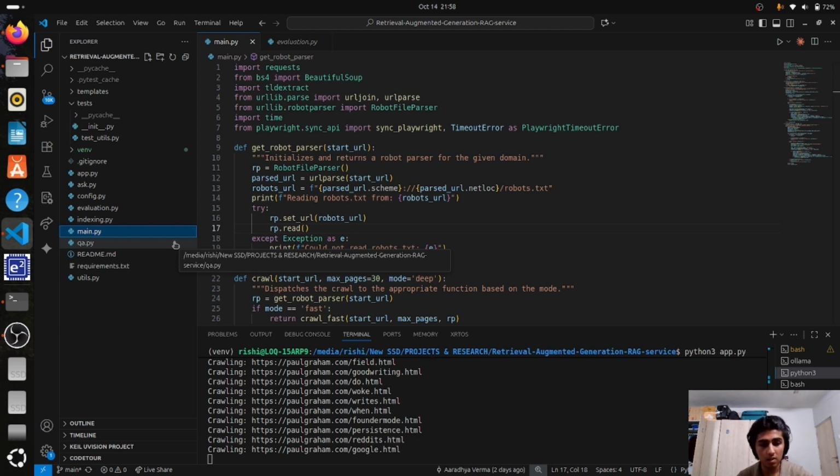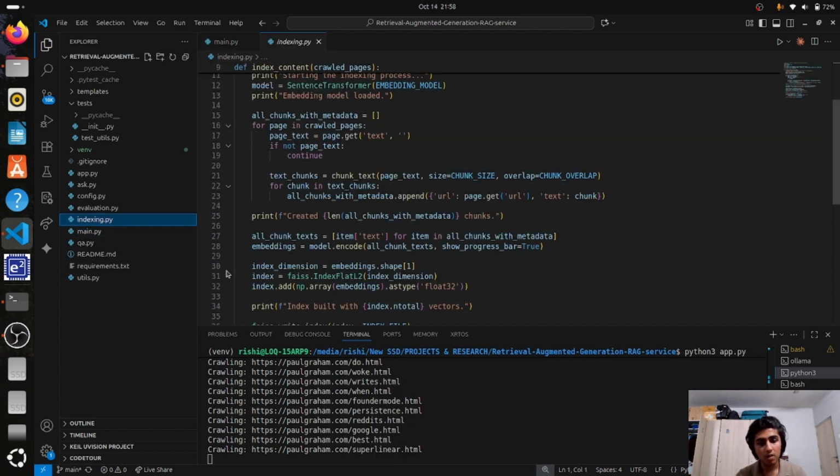Once the text is cleaned, it's passed to the indexing step here in indexing.py. The text from each page is broken down into smaller overlapping chunks. These chunks are then converted into numerical vectors using a sentence transformer model and stored in a local FAISS index, which allows for incredibly fast similarity searches. As we can see, all the pages are almost done. We did crawl 30 pages and the crawling is now complete. Indexing is now starting, I'm sorry.